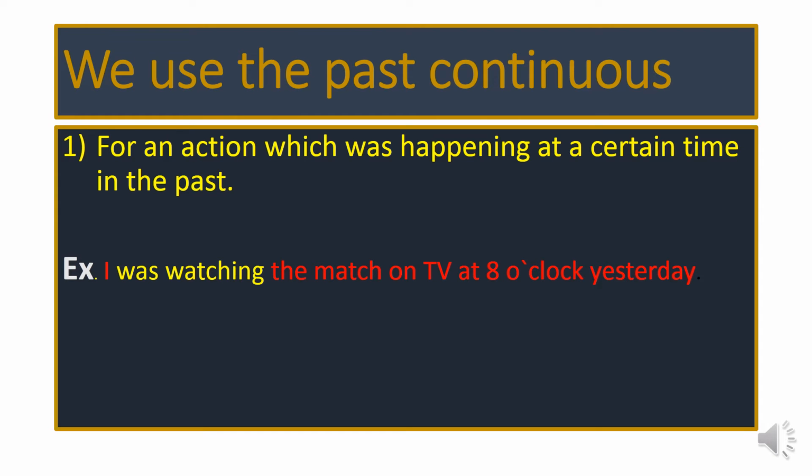We use the past continuous for action which was happening at a certain time in the past. An action was happening in a certain time and continued for a period of time in the past. For example, I was watching the match on TV at 8 o'clock yesterday. That means the action of watching TV was happening at 8 o'clock yesterday.